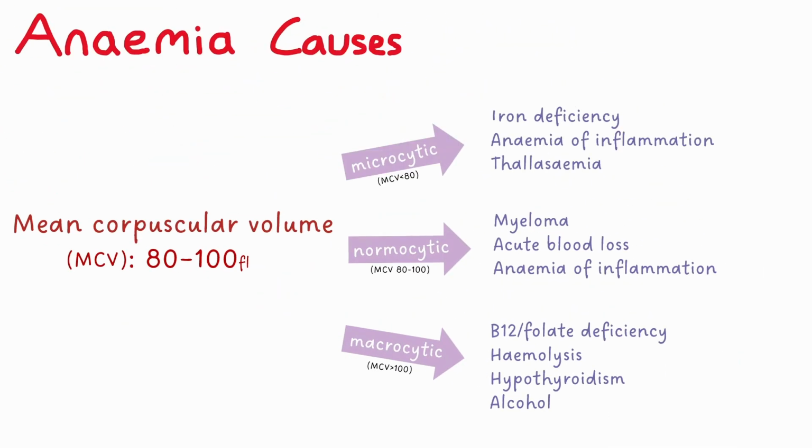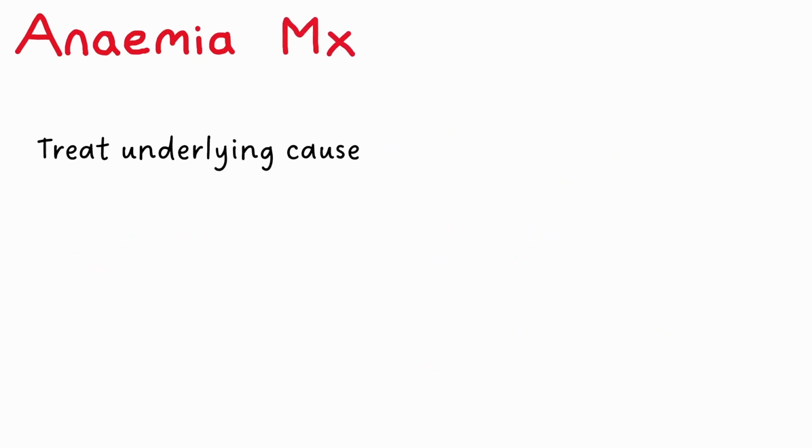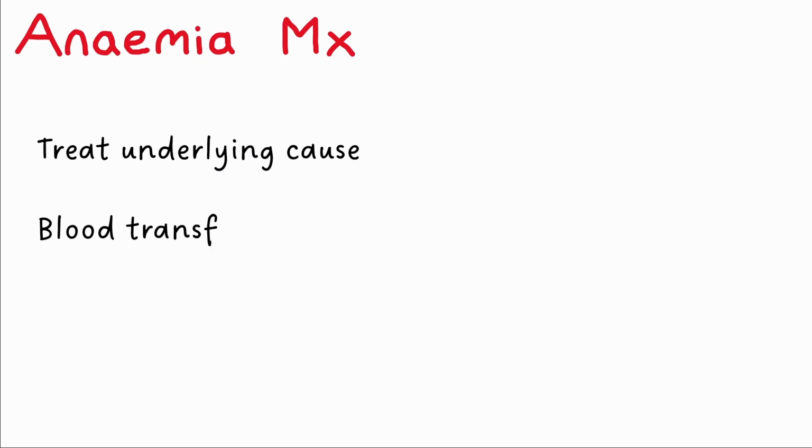This is not an exhaustive list of all anemia causes, but it's a good overview of the most common ones that you're likely to come across in medical school exams and in clinical practice. Management of anemia should focus on reversing the underlying cause. However, in severe cases, particularly when haemoglobin levels fall below 70, or when patients are symptomatic, we may need to increase the level of haemoglobin in the blood by giving a blood transfusion.